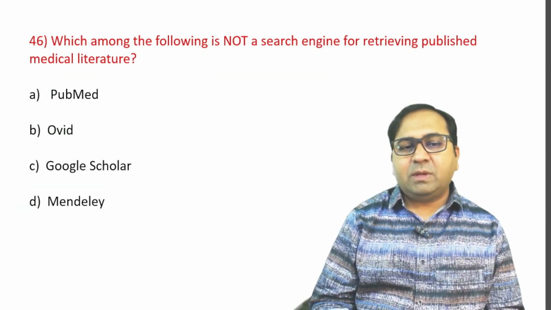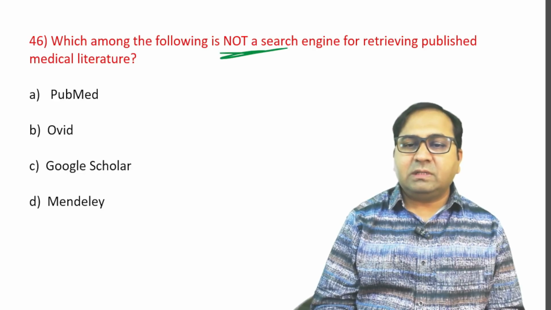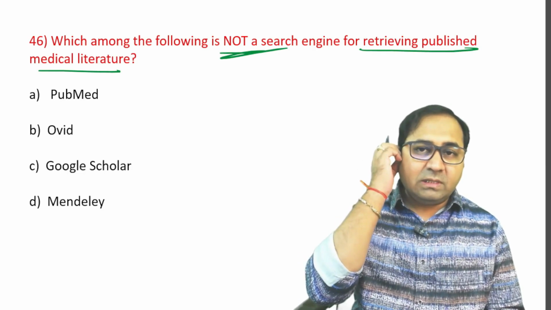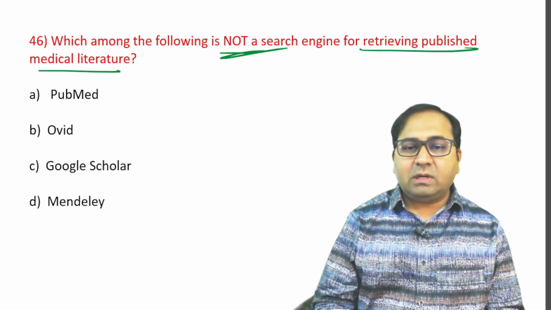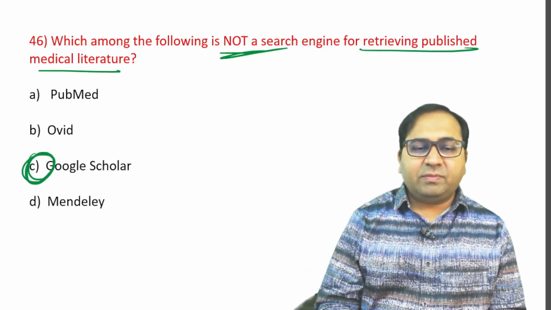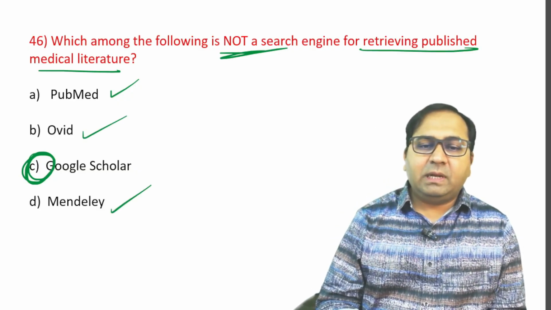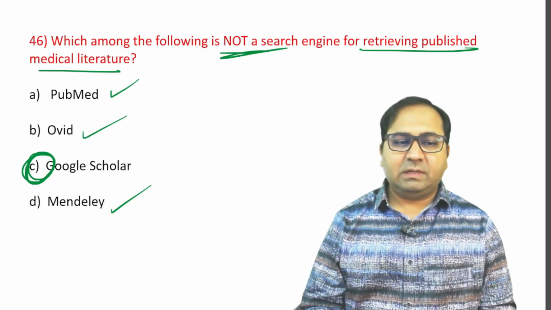Next question. Which among the following is not a search engine for retrieving published medical literature? We have already seen this question that Google Scholar is not a search engine. So this is the answer for this question. PubMed is a search engine, Ovid is there, then MEDLINE is there, but Google Scholar is not a search engine.